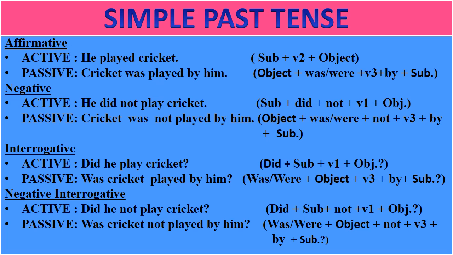Now in simple past tense, rules I have given here in brackets for your convenience. The rule is subject plus second form of verb plus object. So the example is he played cricket.